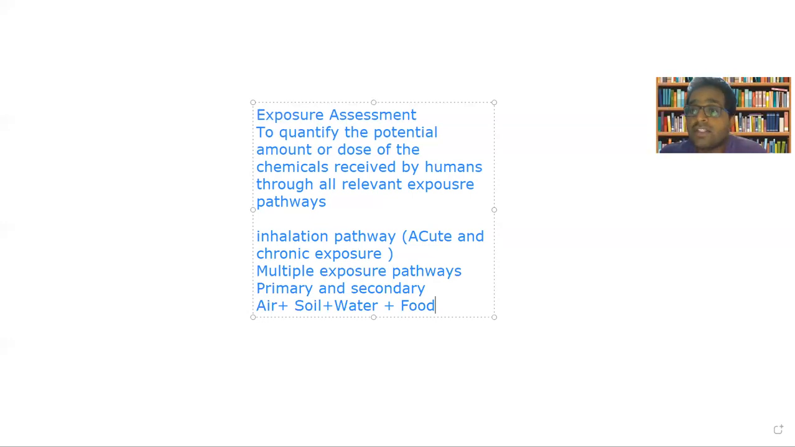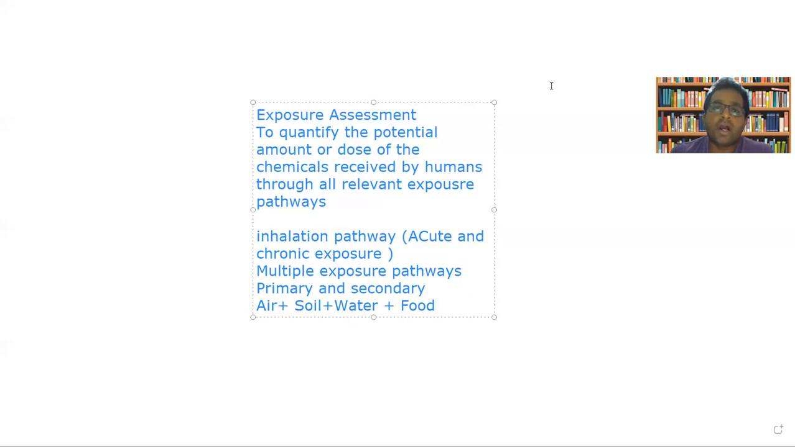There are two ways by which the dose, the hazard, will be reaching the exposed community: the inhalation pathway, and multiple exposure pathways. Inhalation pathway means that it is directly being inhaled by the consumers or by the community, whereas multiple exposure pathways include different channels or different media of transmission like soil, air, water, food, etc. These are the different exposure pathways. Okay, so this is the basic thing about exposure assessment.